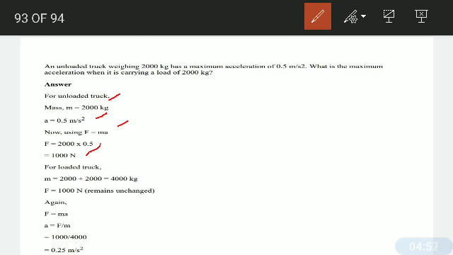Now for the loaded truck. Loaded truck means there will be the mass of the truck and the mass of the load. So total mass is 4000 kilograms. Force will be 1000 newtons only, but we have to check the change in acceleration. Since force equals mass into acceleration, placing the value of force and mass, acceleration came out to be 0.25 meter per second square.